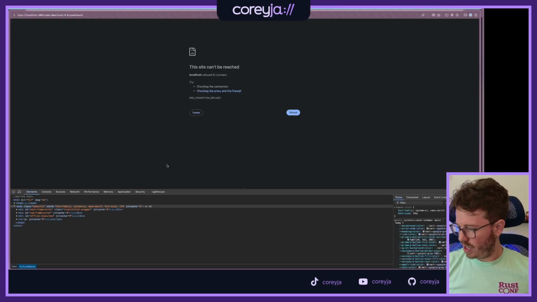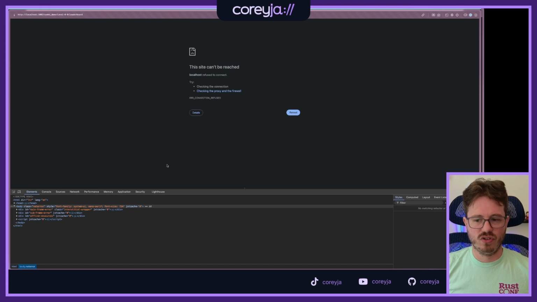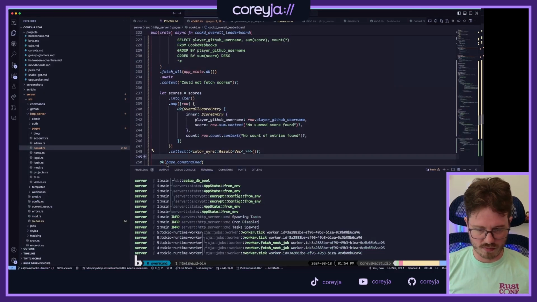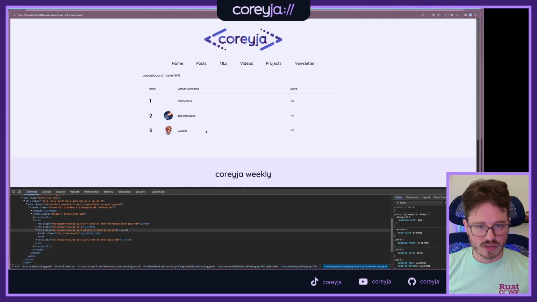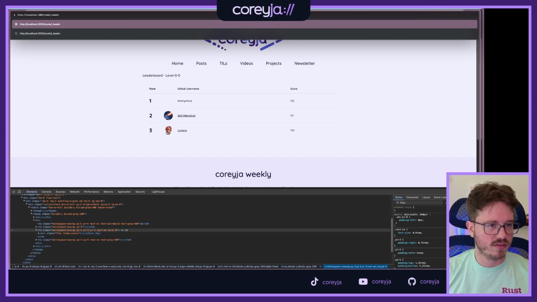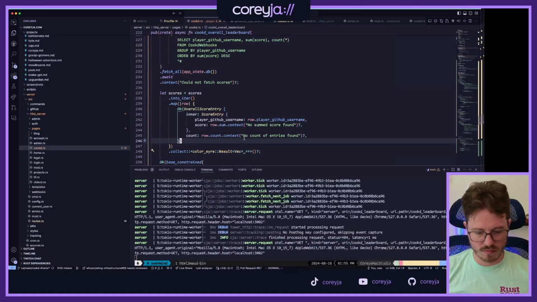Oh, and then I need to add the route, because we don't actually route to this yet. But let's see everything render first, assuming I don't have compile errors. I do not. Okay, so here's this one. And then what I really am going to want to do is have like a cooked leaderboard or something. I think that's what we'll make it, cooked leaderboard for the moment.